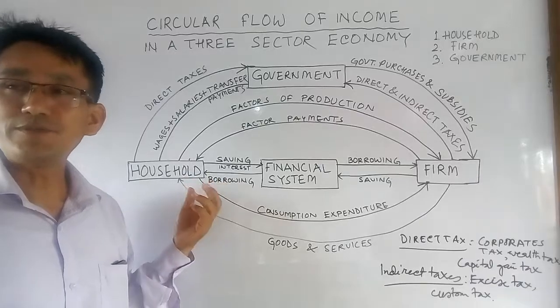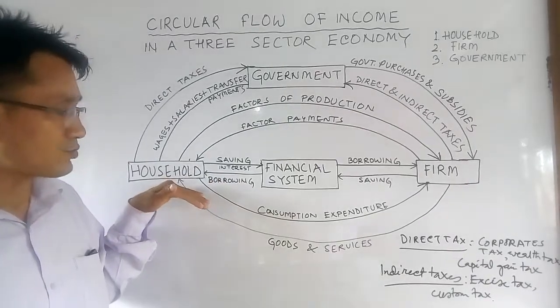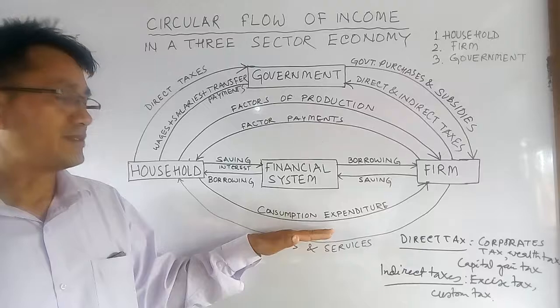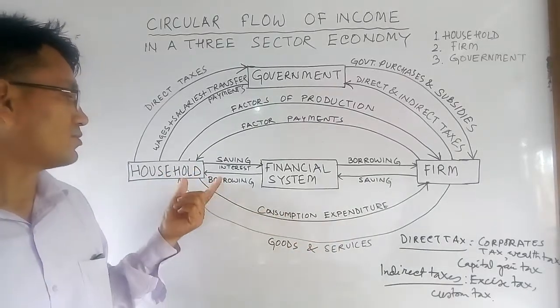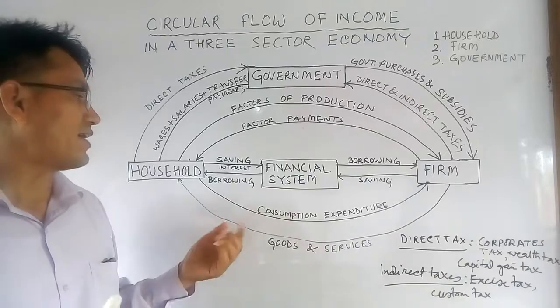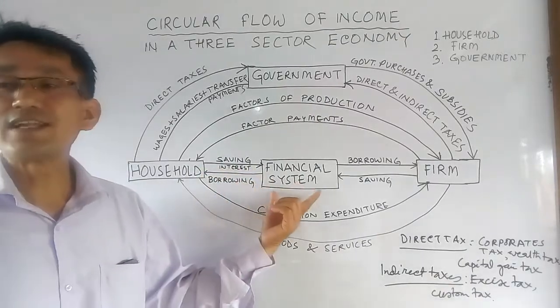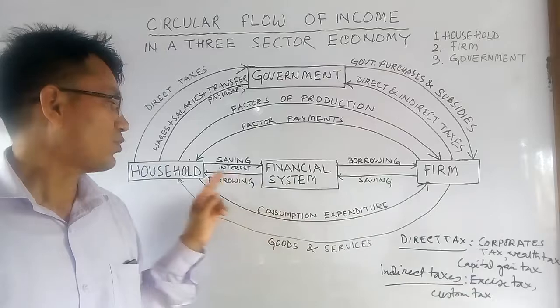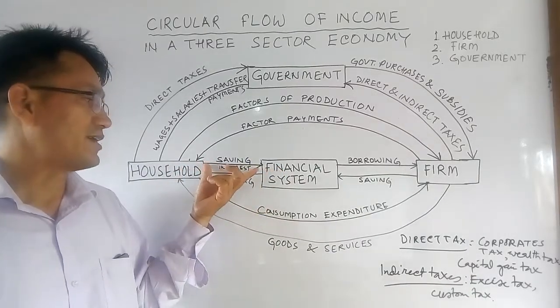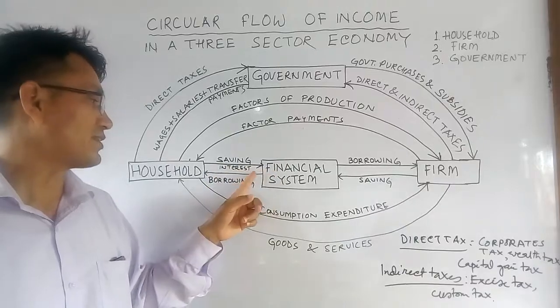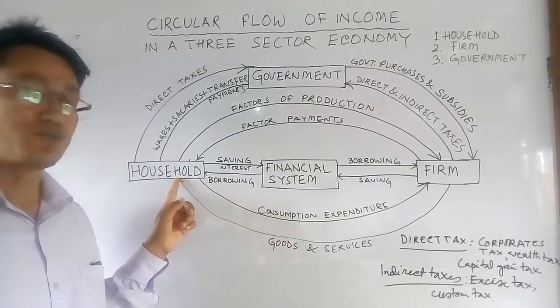Some amount of the earned income the household uses in the form of consumption expenditure, and some percentage of the earned income is saved in the financial system. That saving earns some interest, and the interest goes to the household.